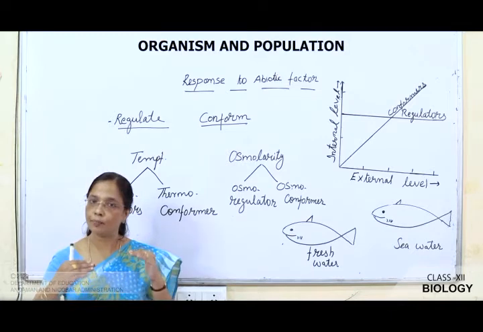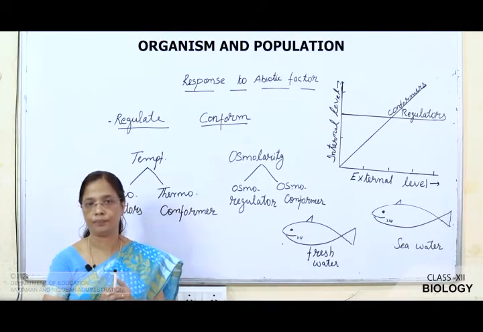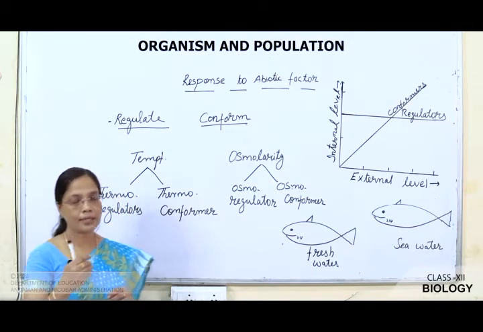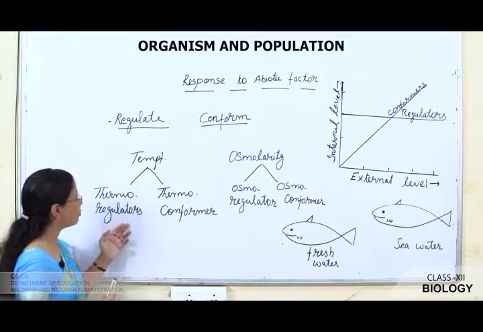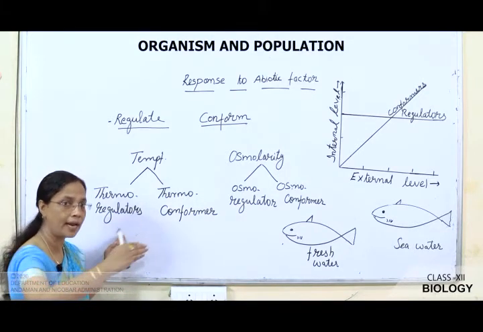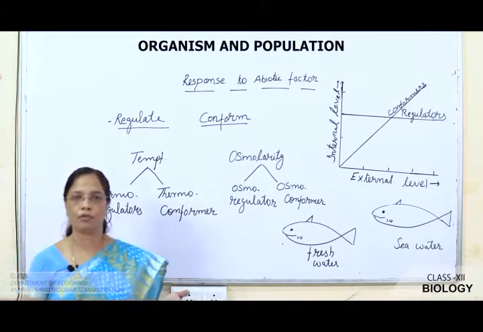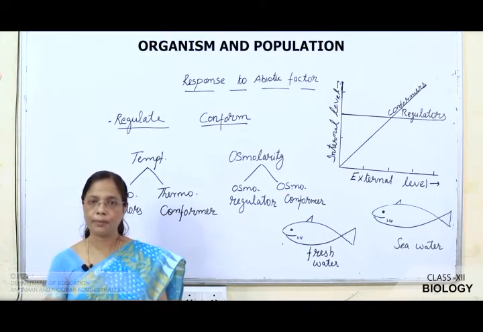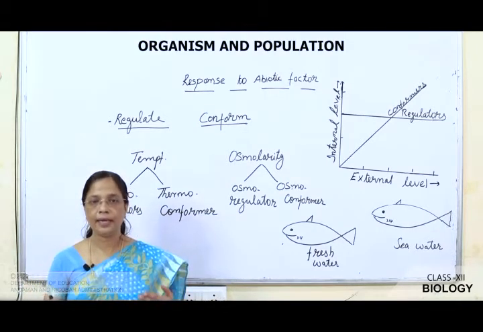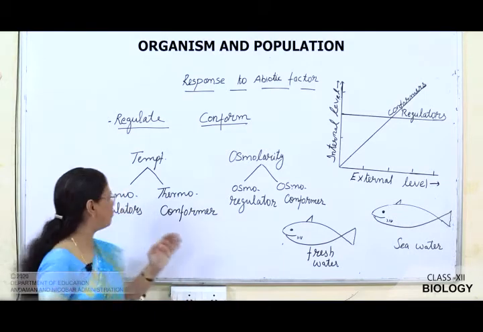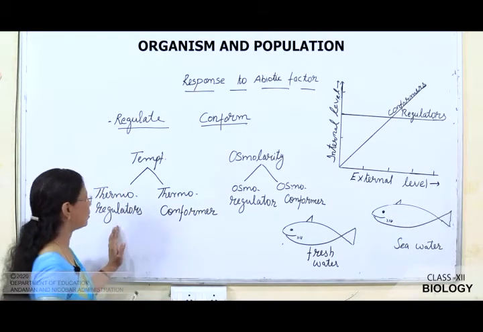They are able to maintain a constant temperature. Those organisms are known as thermoregulators. They are not adjusted with the external environment. Whatever may be the environment, they maintain a constant temperature. That type of organisms are known as thermoregulators.